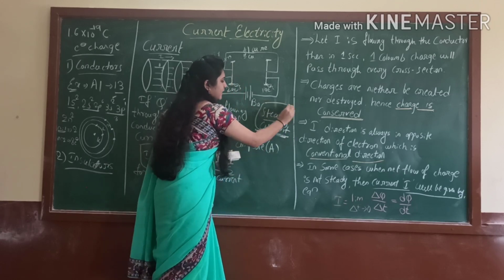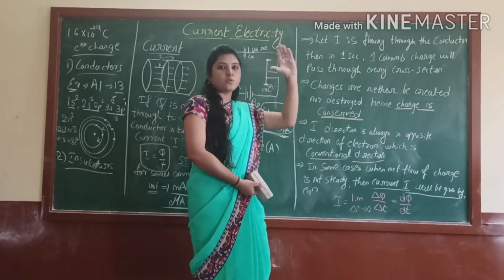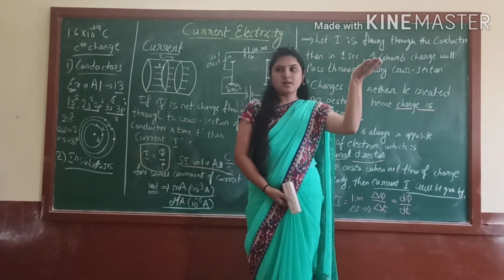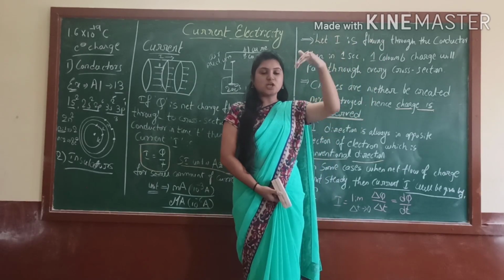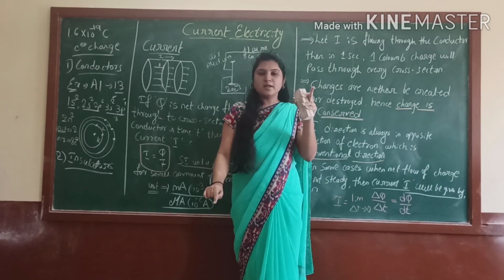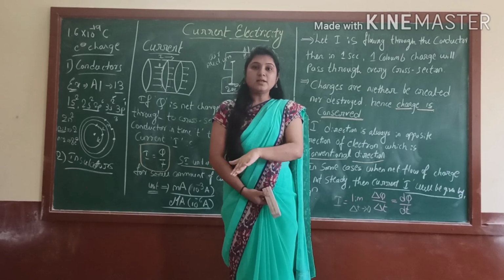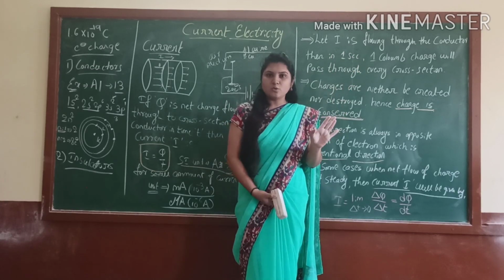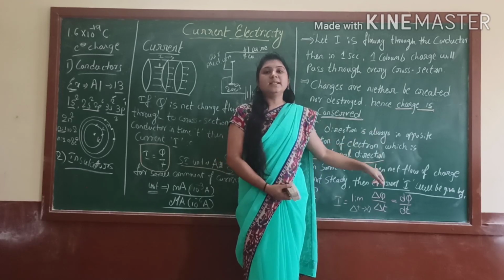Take one more example, that is lightning. I already told you that the cloud has a large amount of charge. When it hits the earth, what will happen? It discharges the current to the earth's surface, in a zigzag manner, yes or no? From one body to another the current comes, but the earth will not give the current back to the cloud, definitely no. That means it is not a steady current.